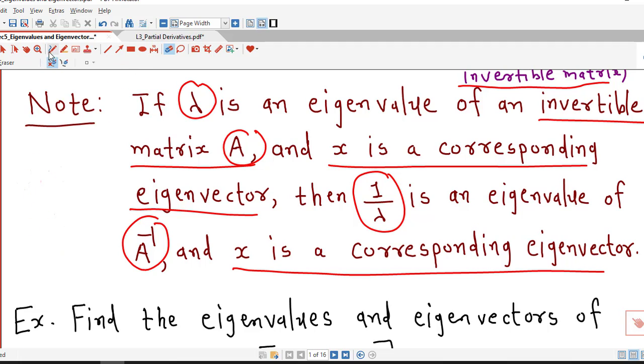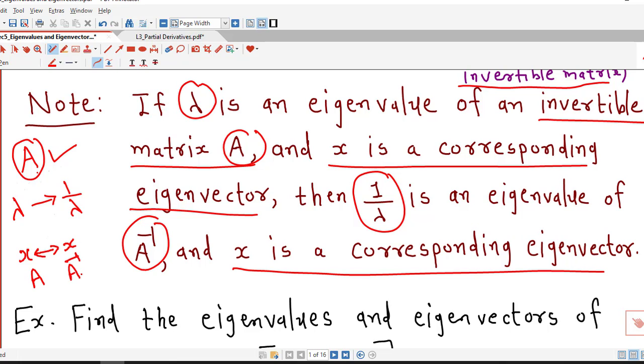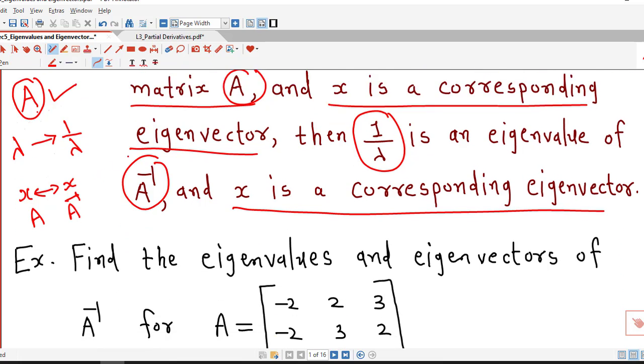So using this remark, if we want to find the eigenvalues and eigenvectors of the inverse of a square matrix, then we don't have to find the inverse of the matrix. We will just find the eigenvalues of matrix A, and then the eigenvalue of the inverse of A is given by 1 upon lambda, and the eigenvectors of A and A inverse remain the same, corresponding to lambda and 1 upon lambda.